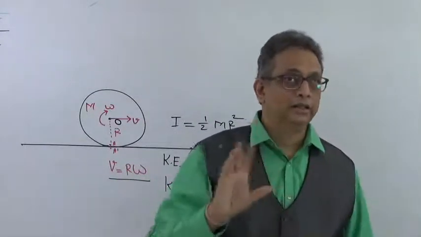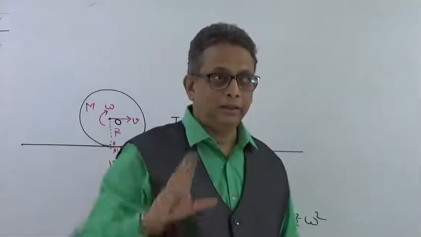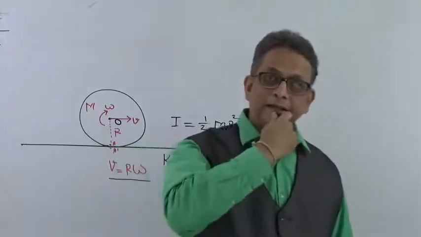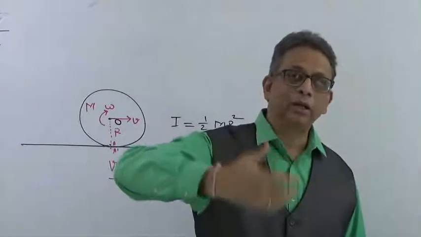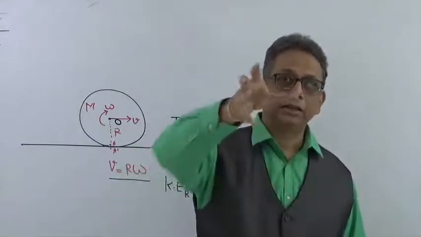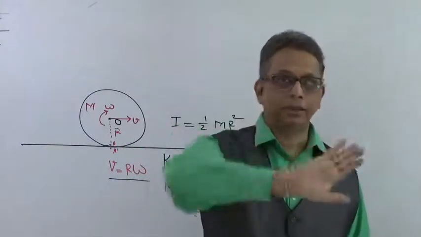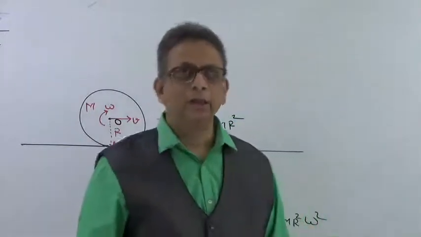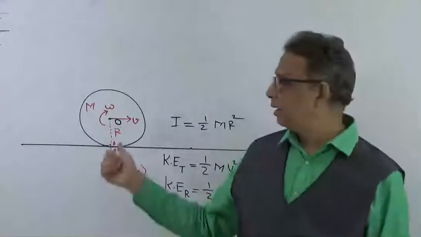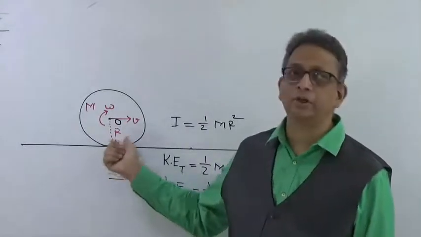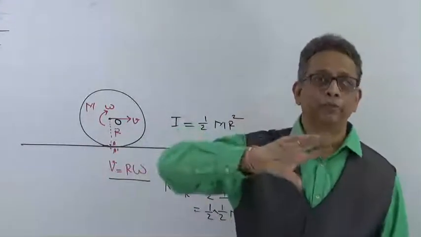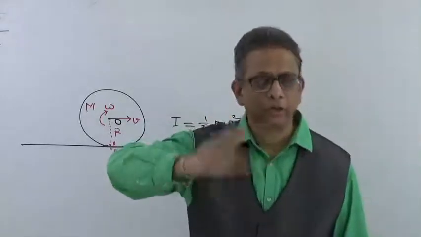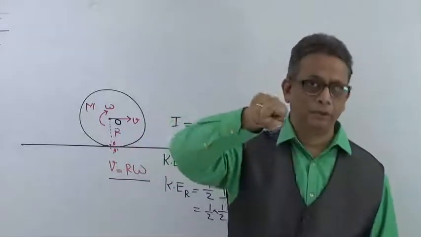When the body is skidding, it has overcome the frictional force. We are only studying the pure rolling body, and in pure rolling it has not overcome the frictional force. That is why it is able to roll. The moment it overcomes the frictional force, it will start skidding. Correct?